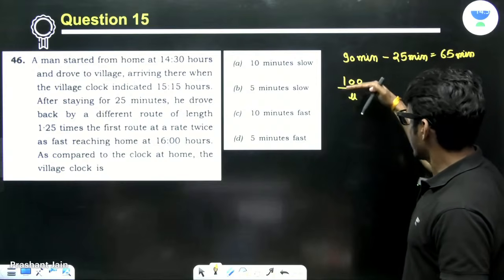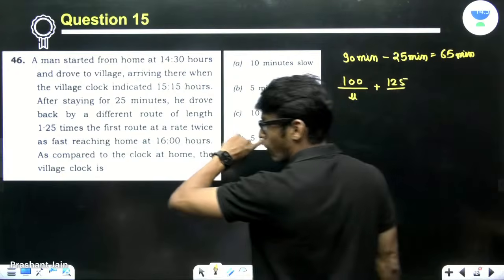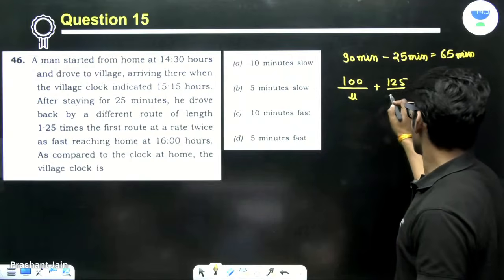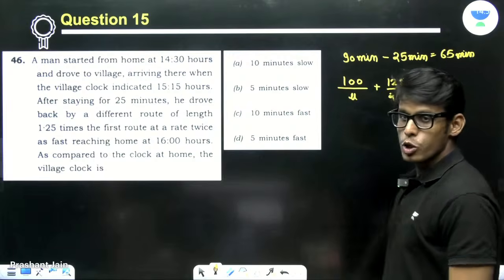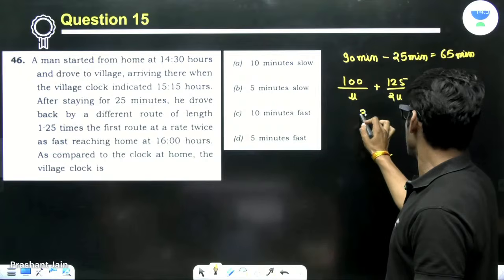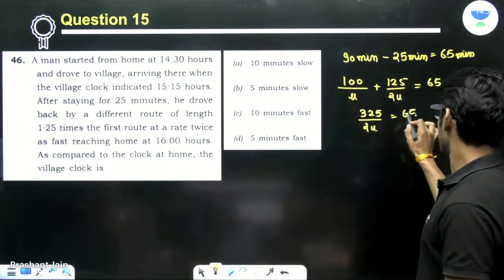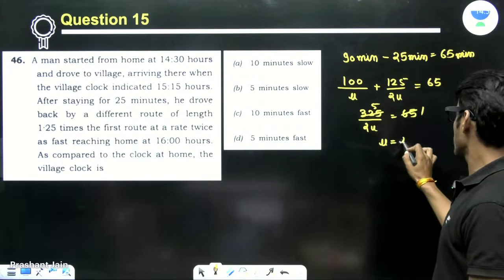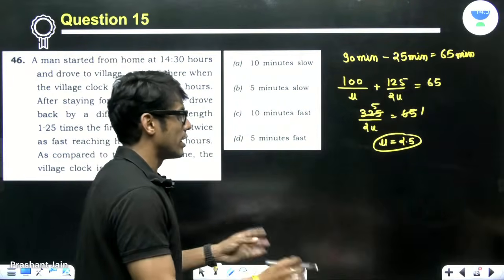So 100 upon u plus 125 upon 2u, because while returning the route is 1.25 times the first route, is equal to 65 minutes, right? So I'm taking u in terms of minutes. Now, if I simply take the LCM, I will get this, right? So u is 2.5. Now it's a very simple problem.